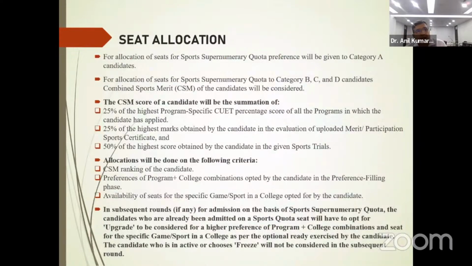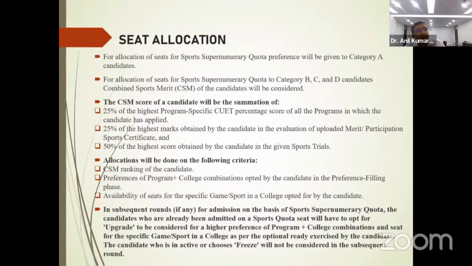Now the seat allocation. For allocation of seats for the supernumerary quota, preference will be given to category A candidates. And then for allocation of seats for supernumerary quota for category B, C, D candidates, the combined sports merit of the candidate will be considered. The CSM score of the candidate will be the summation of 25% of the CET score, 25% of the highest marks obtained by the candidate, and 50% of the highest score obtained by the candidate in the sports trial.